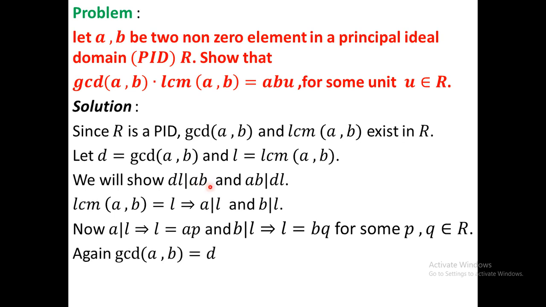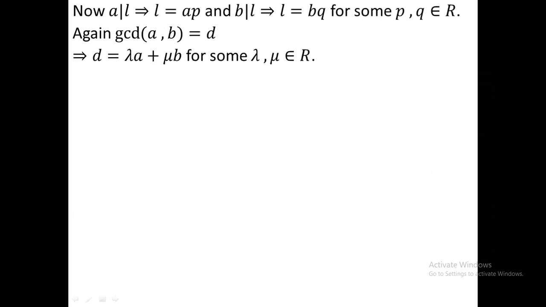Again, GCD of A, B equal to D implies that D equals lambda A plus mu B for some lambda, mu in R. You know this because in a principal ideal domain the GCD of A and B always exists and it can be expressed as a linear combination of A and B with coefficients in R. So here D can be expressed as lambda A plus mu B for some lambda, mu in R. Okay, so we get the relations L equal to AP and L equal to BQ.